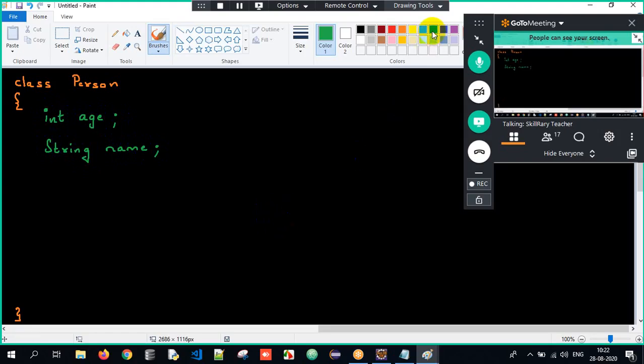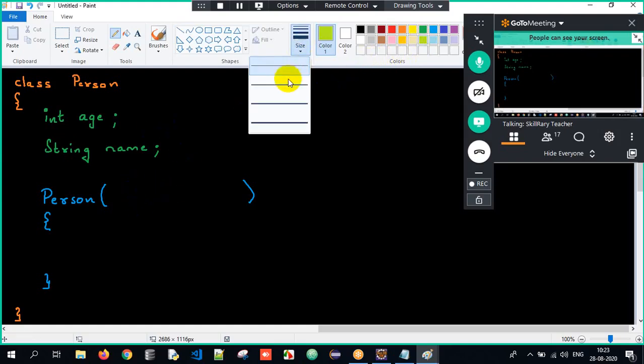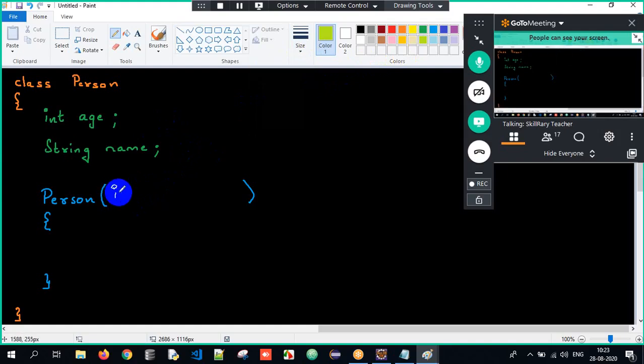Now I want to initialize them with the help of a constructor. Sir, class name and constructor name should be the same. So the class name is Person, so the constructor name will also be Person. Open parenthesis, close, and open curly braces, close. The constructor has to accept certain arguments because I want to initialize the age and name. So the constructor will accept the age and the name.